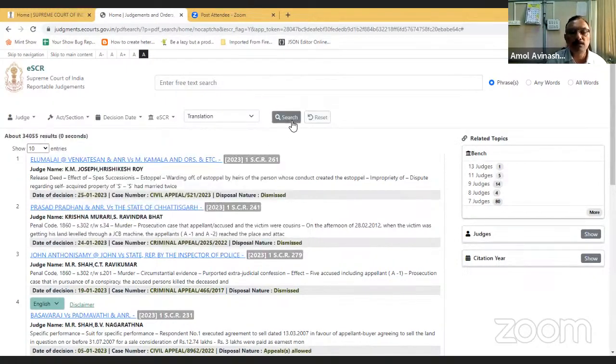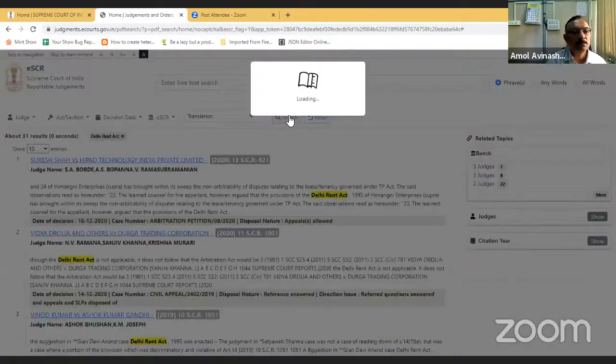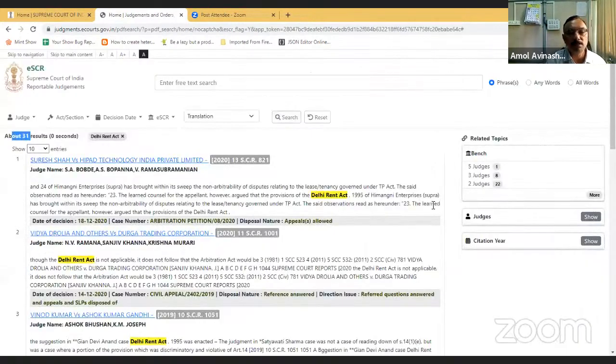Delhi Rent Act, I'm just searching. So there are 31 judgments where the Delhi Rent Act is referred in the case. So if you know the act, you can also filter out the judgments.